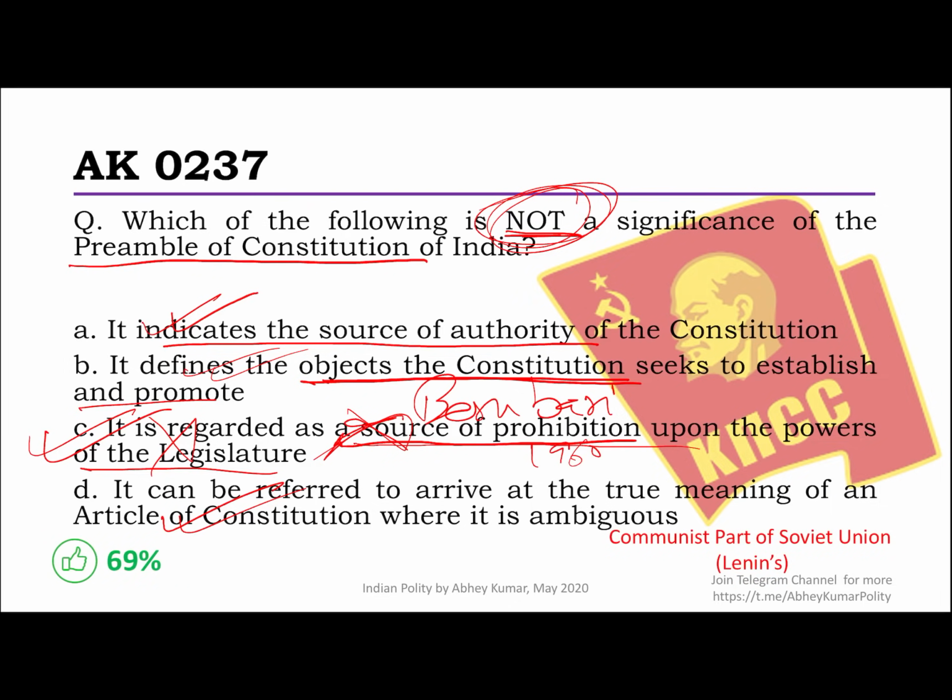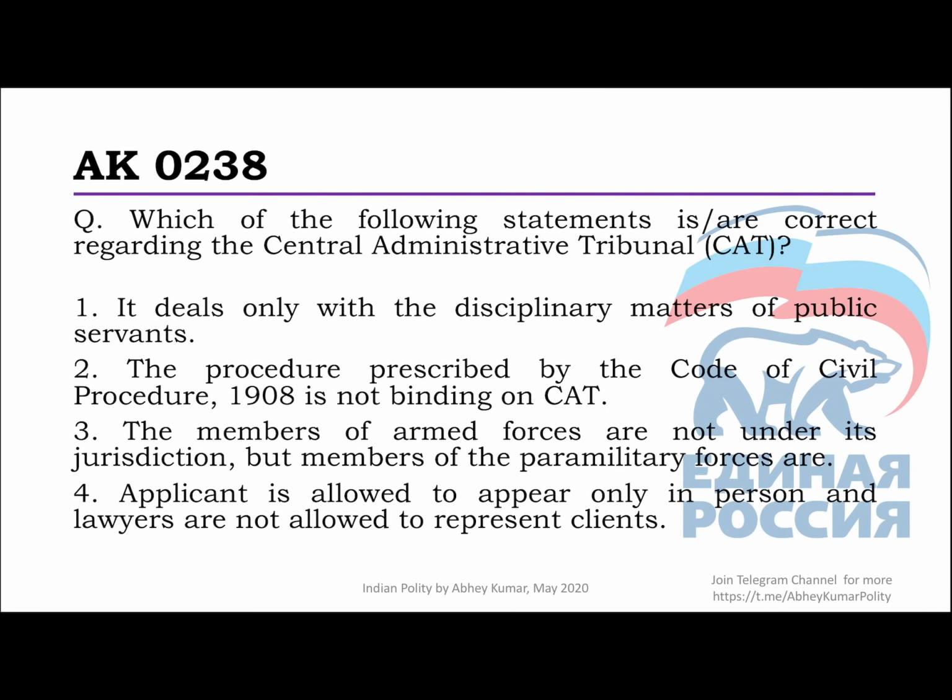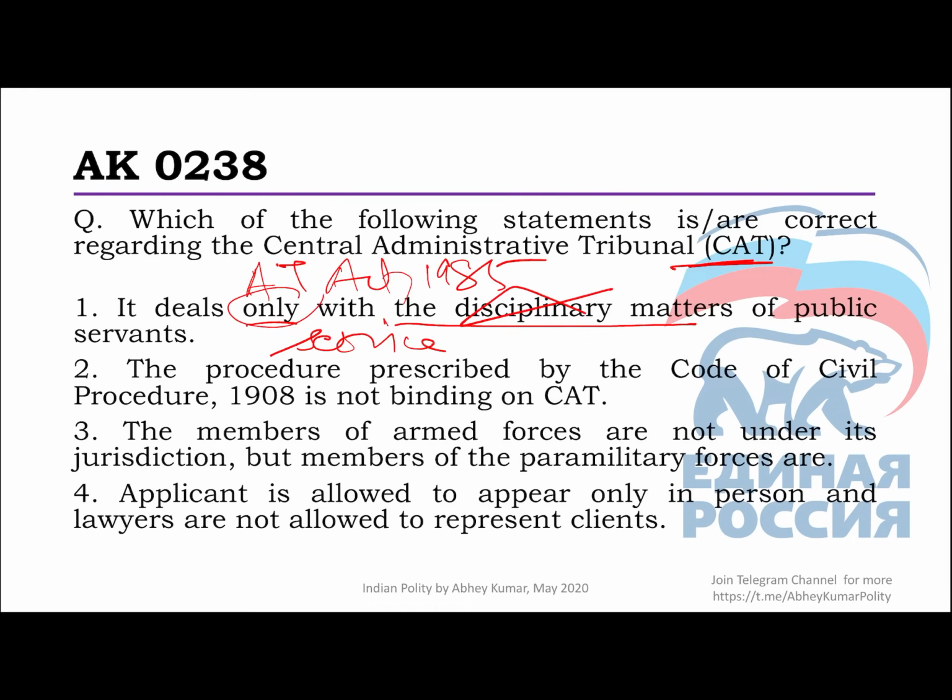Okay, so we move to the next question, and that is, which of the following statements is or are correct regarding the Central Administrative Tribunal? I'm sure you know that this was created by the Administrative Tribunals Act of 1985, and the first statement says it deals only with the disciplinary matters of public servants. No, not only disciplinary matters. Essentially, it deals with all these service matters. So that means not just disciplinary, that is obviously included, but it's not the only one. It may include even promotions, transfers, recruitment, all that. So this is actually wrong.